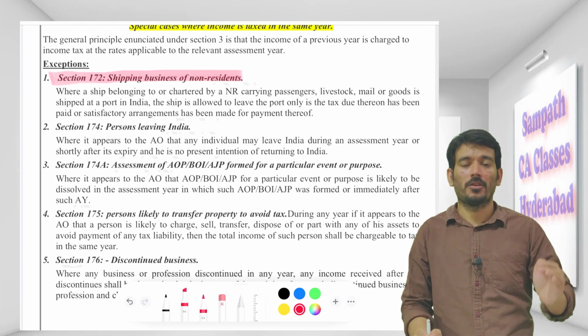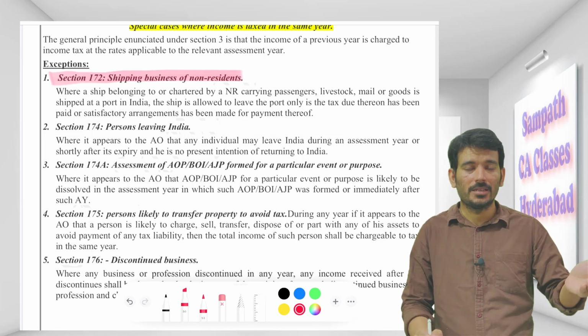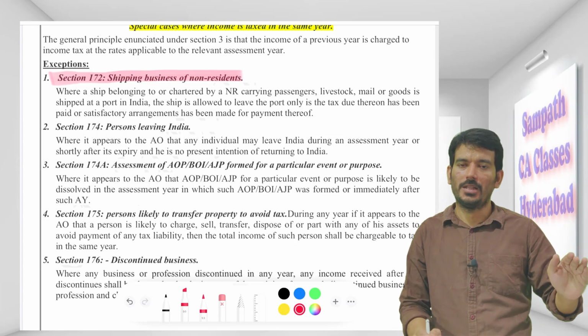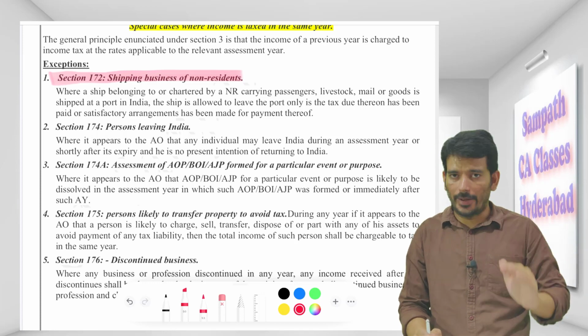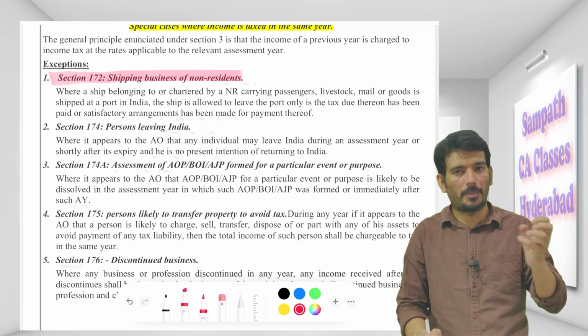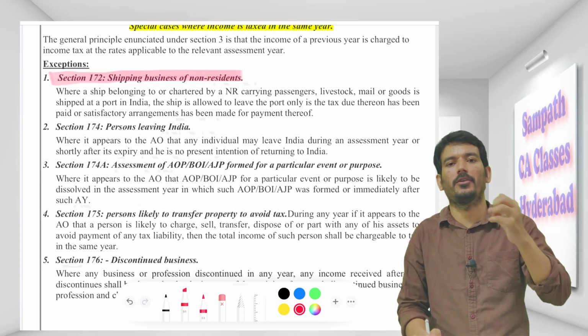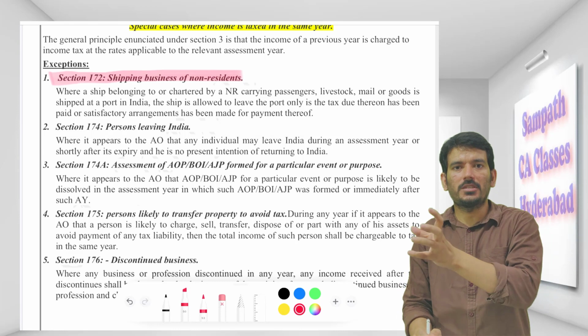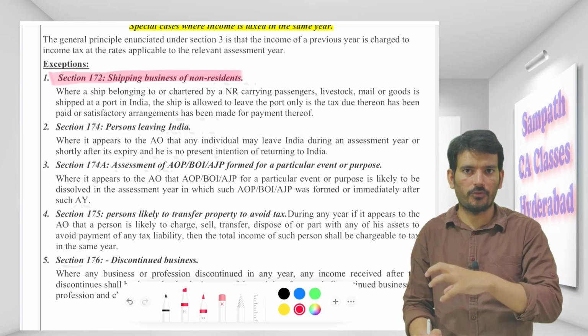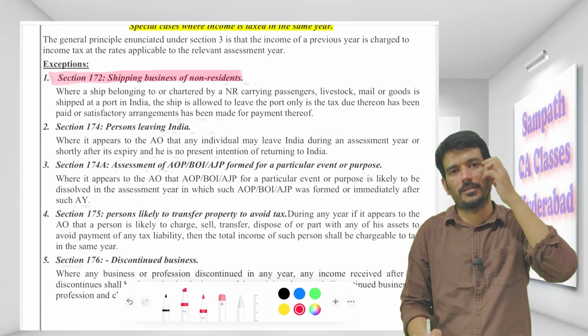Is it true, sir? Yes, it's true. For a non-resident shipping company, they have to make the payment then and there, and then move on. Sir, is it possible all the time? It might not be possible. For that reason, they will appoint an agent or a representative person in India, or maybe an office, and say that this person is responsible on my behalf. At the end of the year, he will file the return of income.